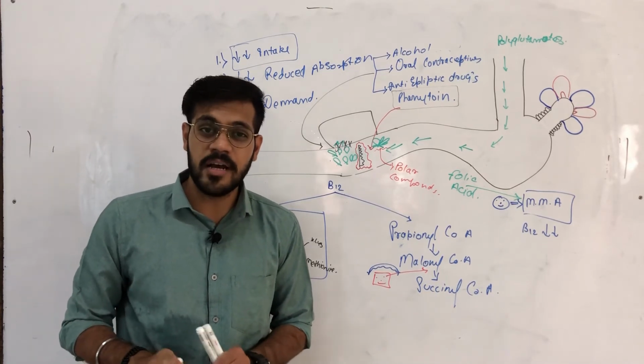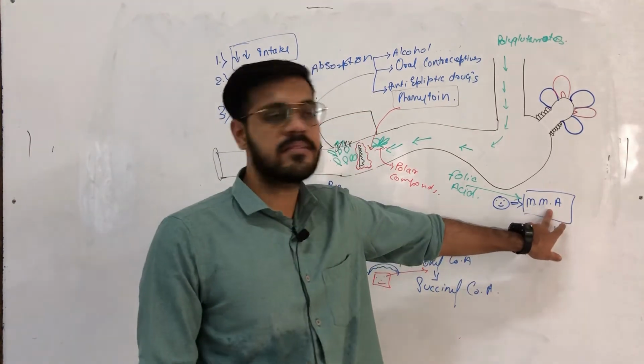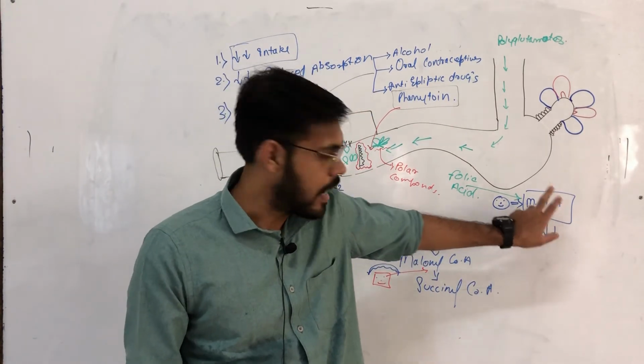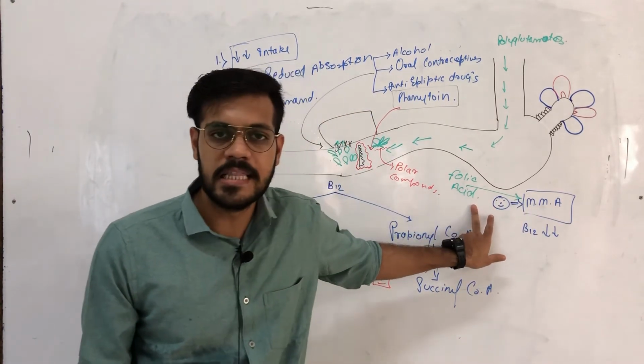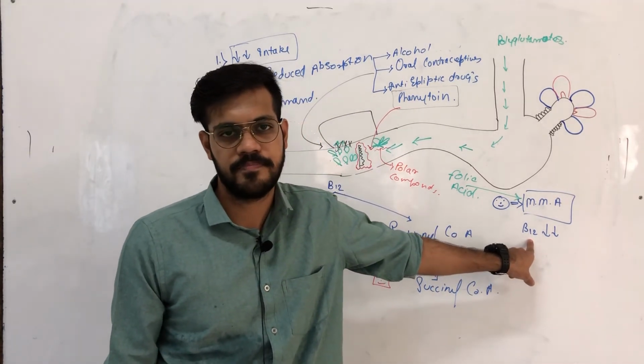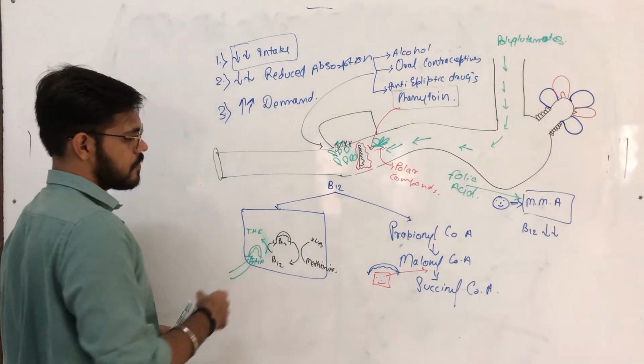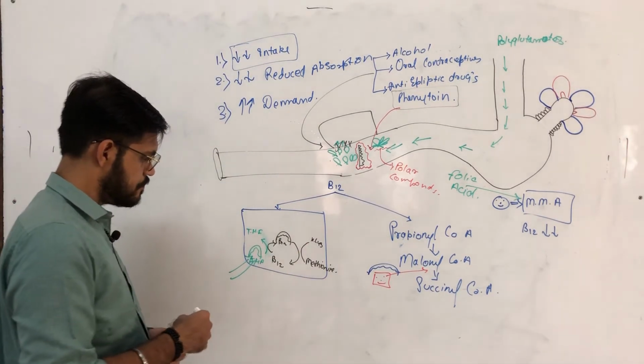Hence, never ever give a patient of macrocytic megaloblastic anemia high levels of folic acid without confirming the levels of B12. This was about the neurological reactions.